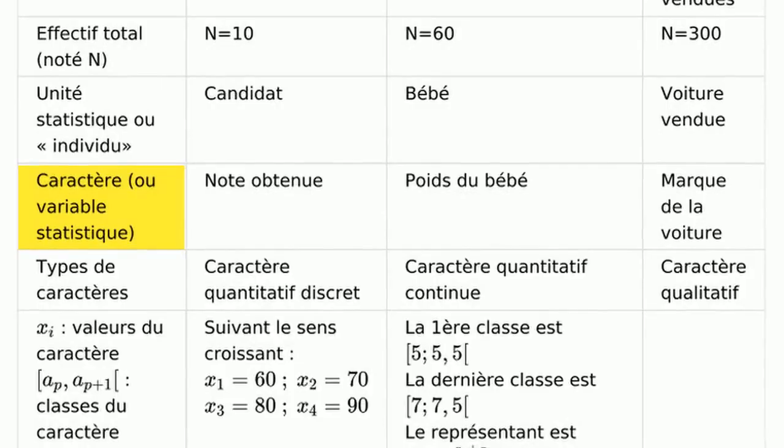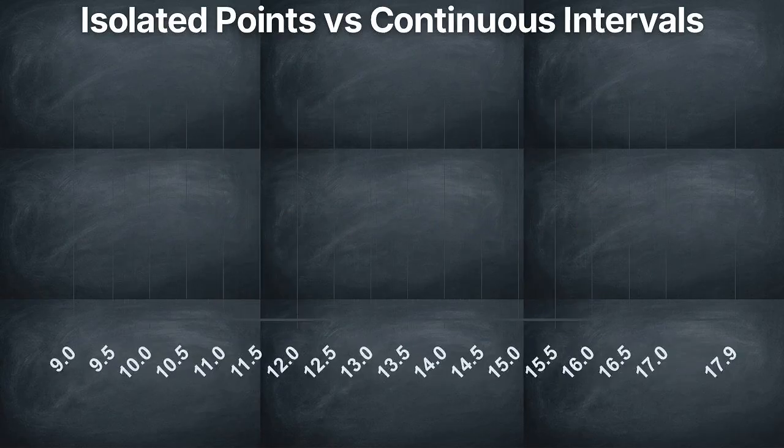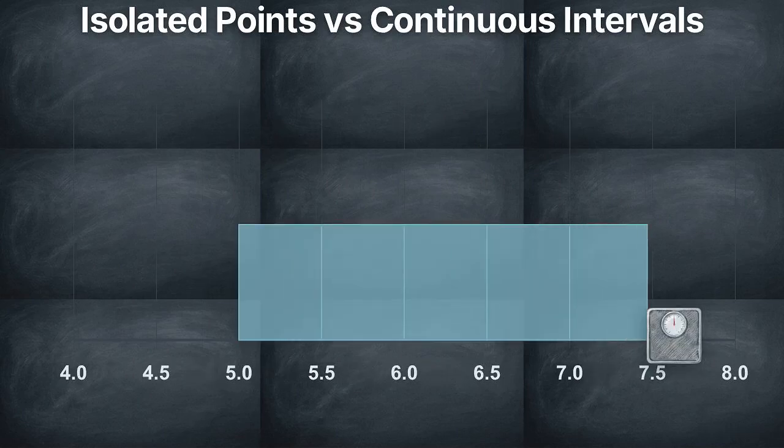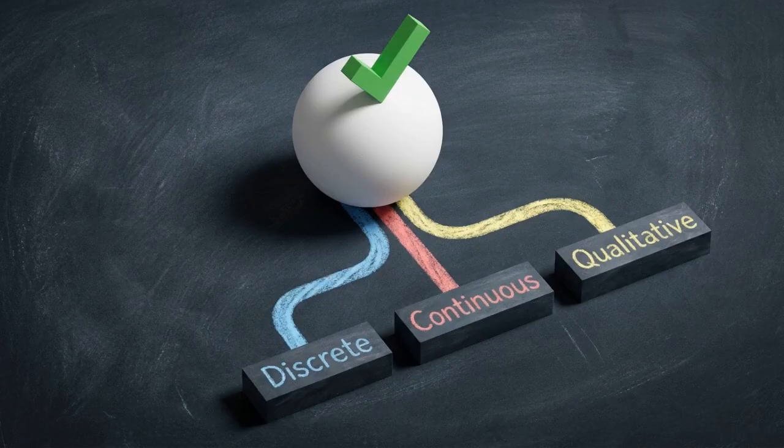The most critical concept is the caractère, the specific variable measured. Its mathematical nature dictates the entire study's logic, determining every single rule and formula we use moving forward. Data that takes specific, isolated numerical values, like a test score of exactly 60 or 70, is discrete quantitative data. Data representing measurements that fall into continuous intervals, like baby weights grouping anywhere between 5 and 5.5 kilograms, is continuous quantitative data. Contrast both of those with data that expresses non-numeric properties, like the brand of a car. That is qualitative data.